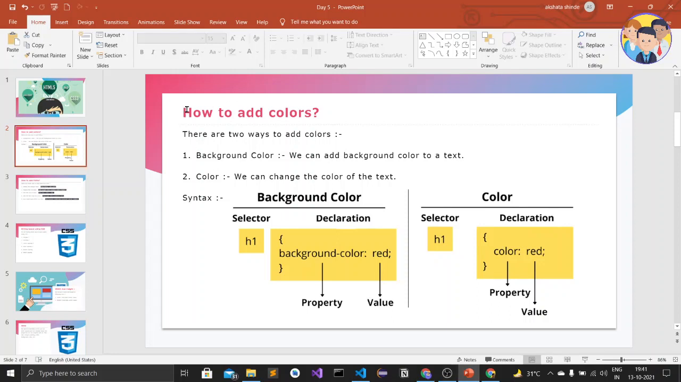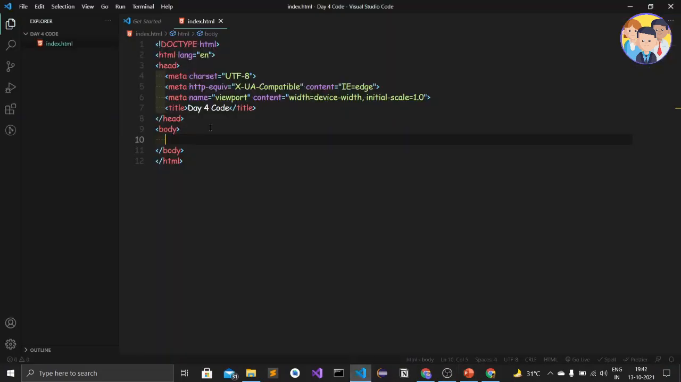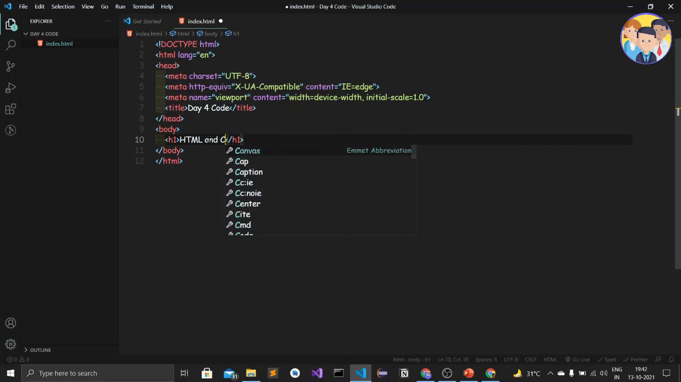First of all, we are going to see how to add colors. Let us add an h1. We can also do one thing in the VS Code editor: if we type h1 and hit enter, it generates an element for the h1 tag. This is the advantage of VS Code, that's why it is a professional editor. Then we type in h1 as HTML and CSS basics.